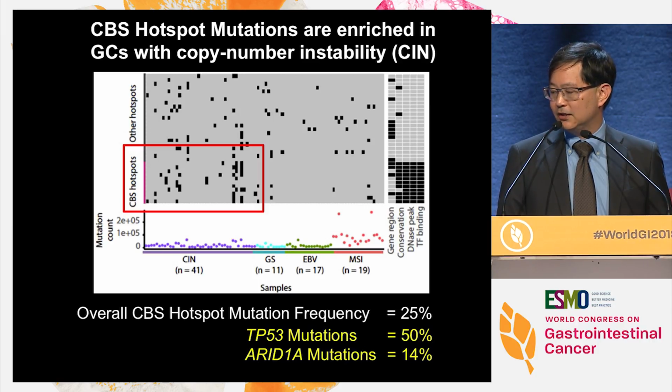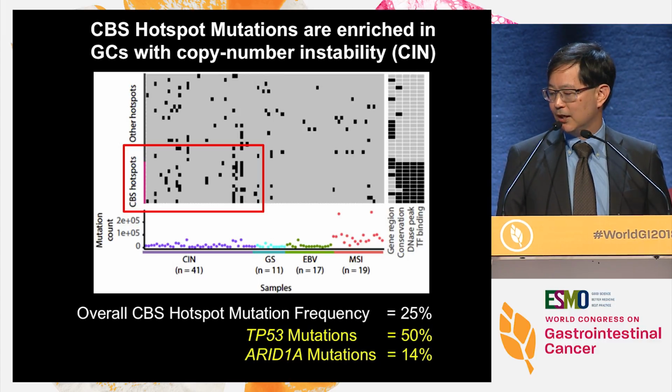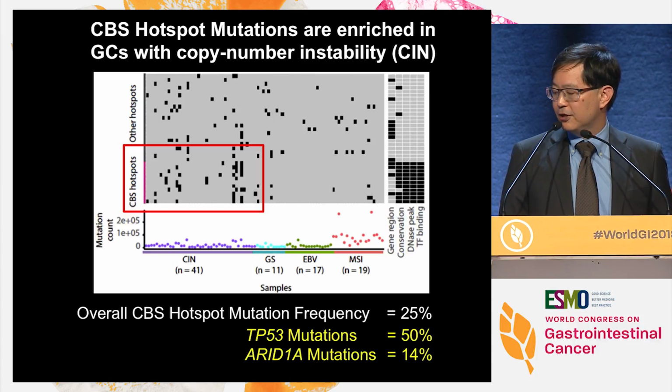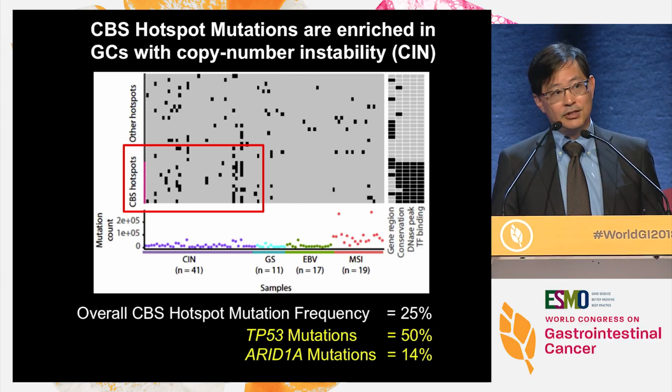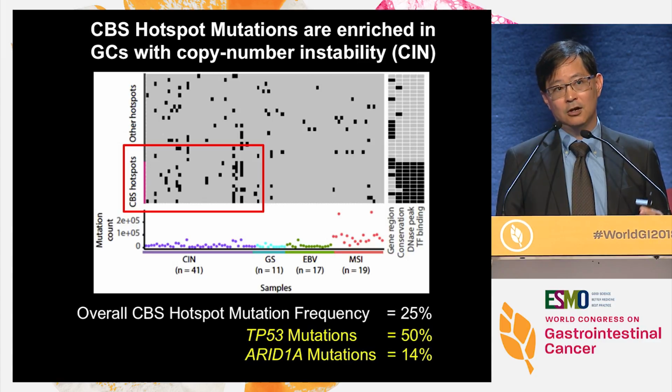And so this suggests that these mutations are not seen across the entire spectrum, but very specifically confined to a particular subtype of gastric cancer. In terms of the overall frequency, it's 25% here. And I'll remind you in the slide that p53 mutations are the most frequent event at 50%, ARID1A is 40%. So these CTCF binding site mutations essentially correspond to the second most frequent genetic event occurring in